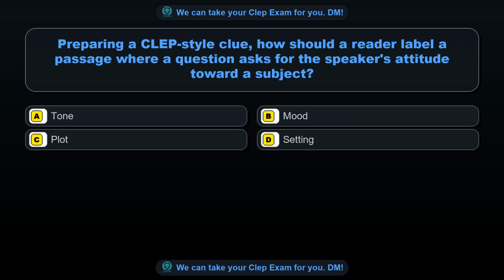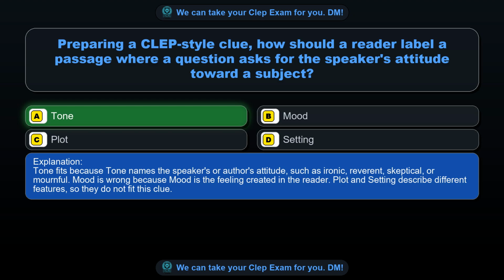Question 78. Preparing a CLEP-style clue, how should a reader label a passage where a question asks for the speaker's attitude toward a subject? Option A. Tone. Option B. Mood. Option C. Plot. Option D. Setting. The correct answer is option A. Tone. Tone fits because tone names the speaker's or author's attitude, such as ironic, reverent, skeptical, or mournful. Mood is wrong because mood is the feeling created in the reader. Plot and setting describe different features, so they do not fit this clue.